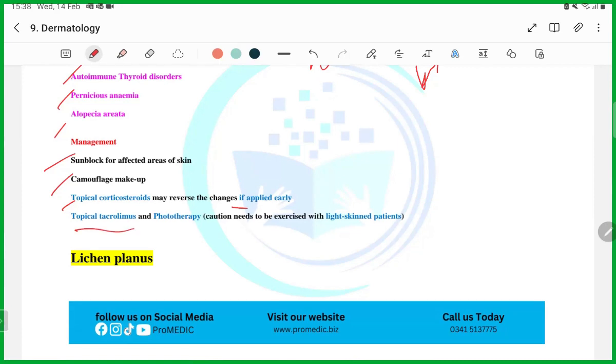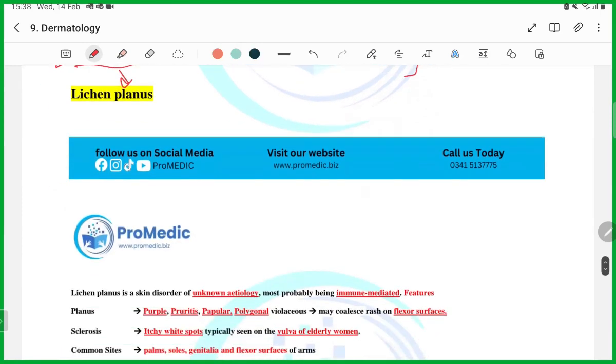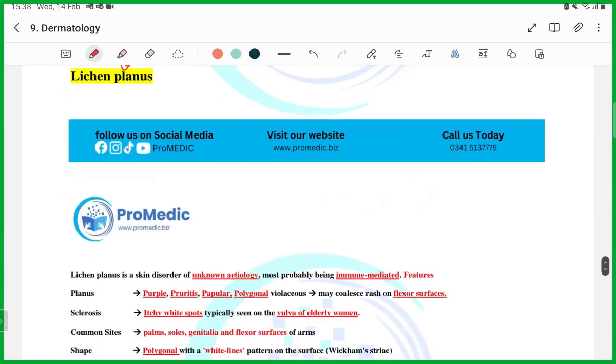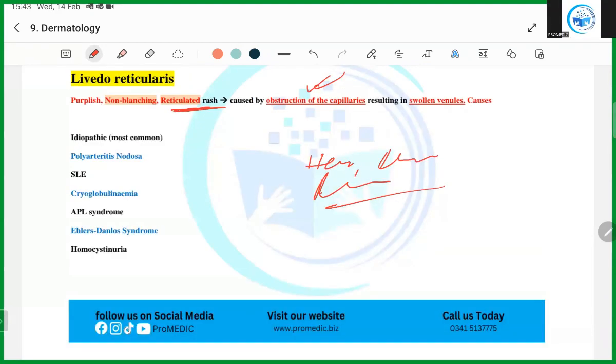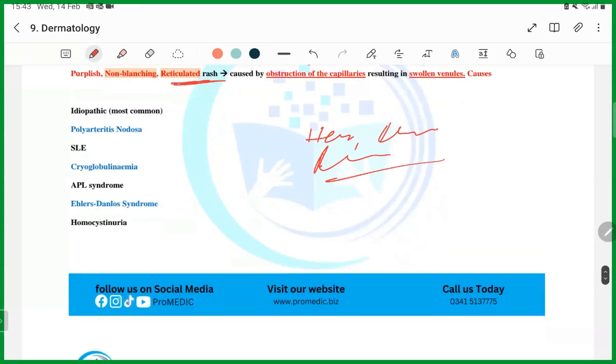So please don't forget to remember the other treatments as well, because they can give you that sunblock has been used, steroid has been used, what you are going to do next. So you have to do topical tacrolimus. Okay, like this. Okay, what can be the reason?